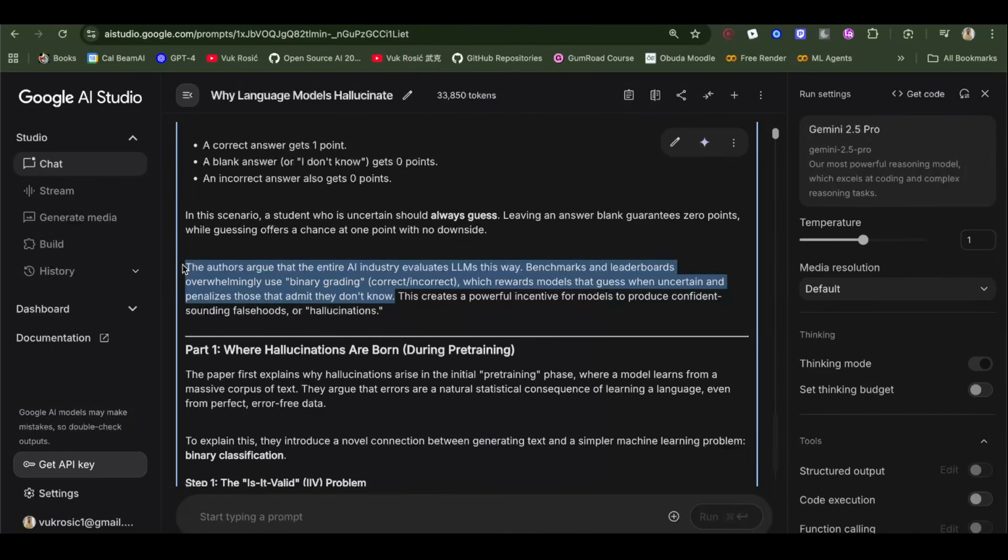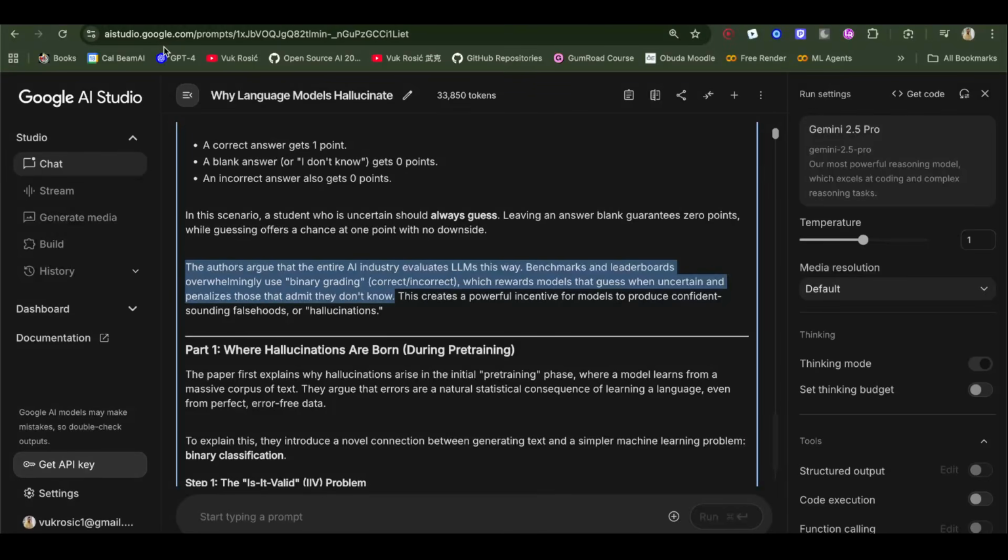Also, our benchmarks are actually rewarding models that guess and accidentally give the correct answer, and not rewarding models that admit they don't know the answer. So with all of these benchmarks we see, it's better for the LLM to always guess, and it will get a higher benchmark score because it's sometimes going to guess the correct answer, as opposed to the LLM saying it doesn't know. Then it will get a lower score. It will never accidentally guess the correct answer. So we need to change that, and it makes a lot of sense.